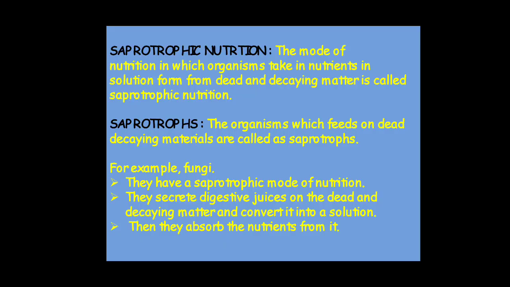The next one is the saprotrophic mode of nutrition. The mode of nutrition in which organisms take in nutrients in solution form from dead and decaying matter is called saprotrophic nutrition. Saprotrophs are organisms which feed on dead decaying materials.